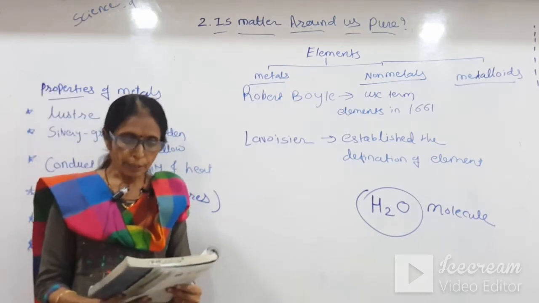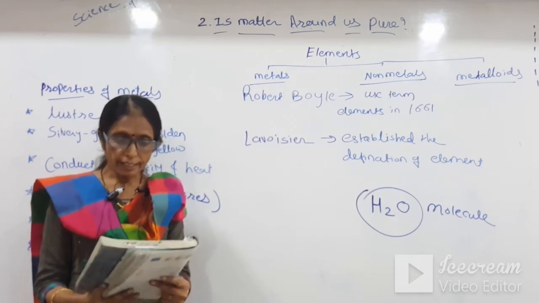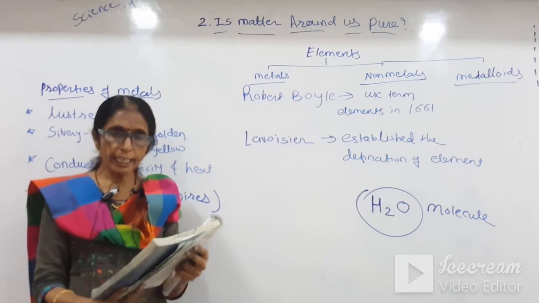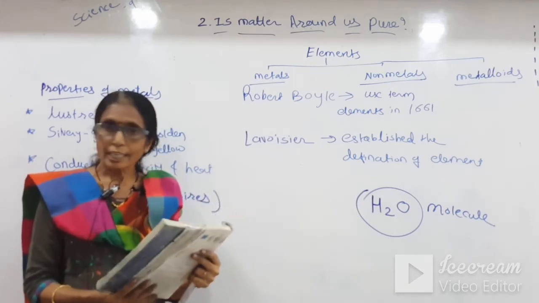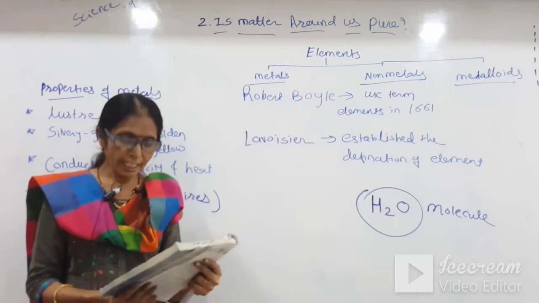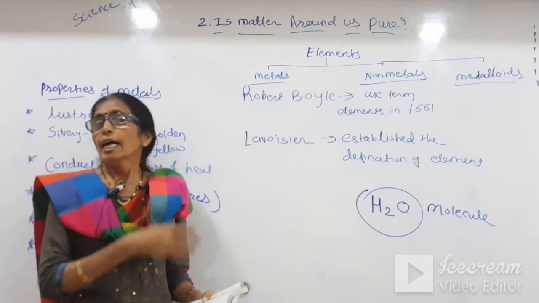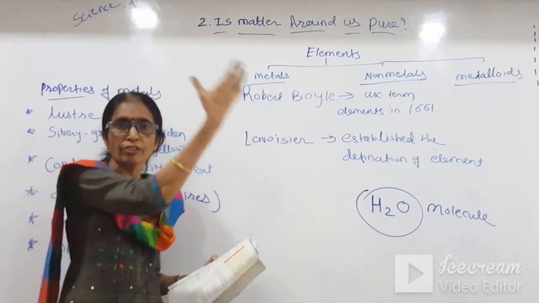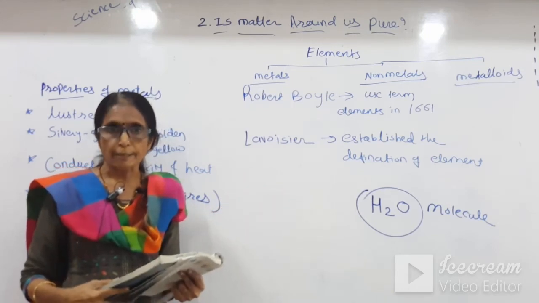The properties of non-metals are also given. Number 1, they display a variety of colors. Number 2, they are poor conductors of heat and electricity, as given here, students. They are not lustrous, not having a shining surface, not sonorous, not malleable and not ductile. Non-metals have all the properties opposite to those of metals.